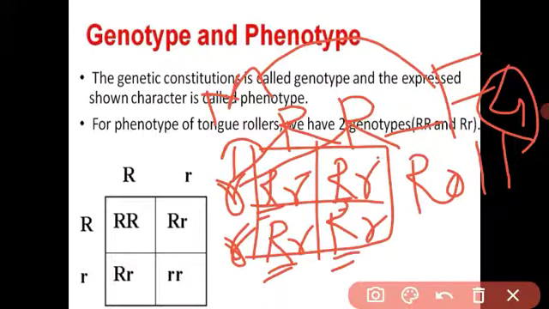But in their genes the recessive characters are also present.